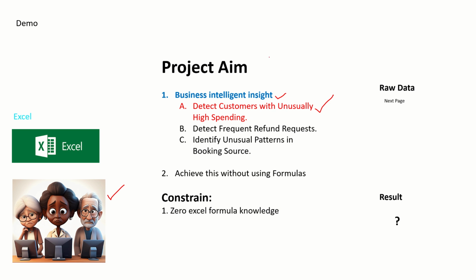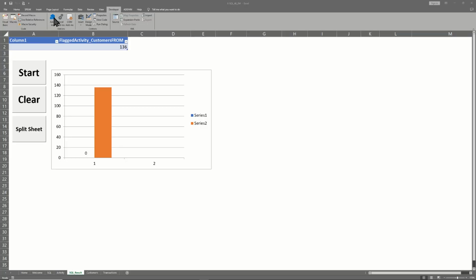All right, so in this bit we're going to move forward to the B part. What is the B? We're going to detect frequent refund requests. So why is this important? Some set of staff, internal or external customers, might be working together to play with this aviation company, and clearly the senior managers should have a way of detecting this kind of anomaly or fraud. So I'm just going to bring up ESQL now, so we start cracking.